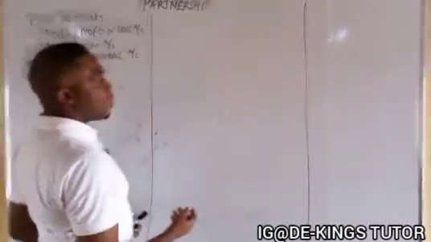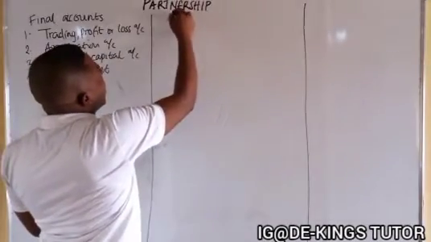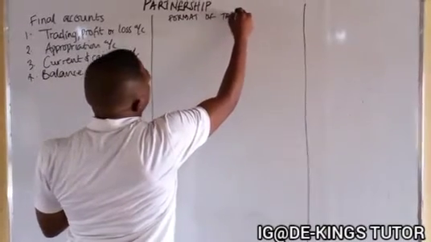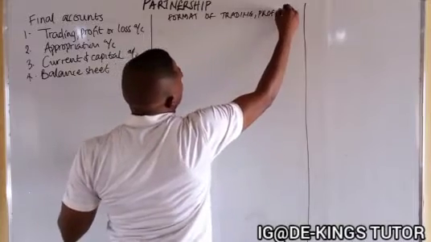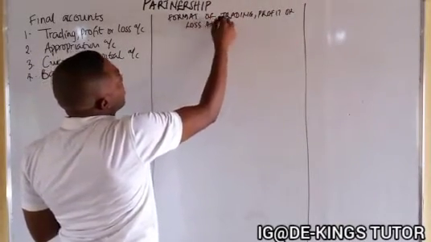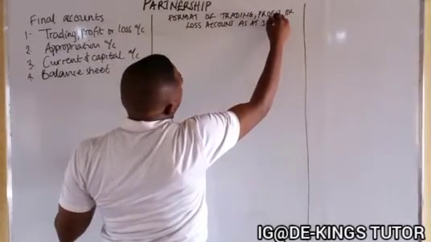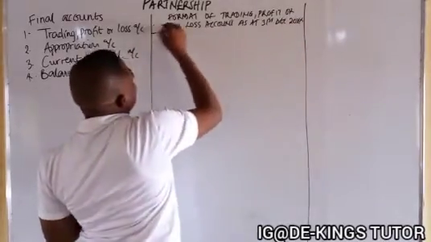But we have done this before. You can also check our channel to see it. So the format of the trading profit or loss account as at 31st December, the year there.